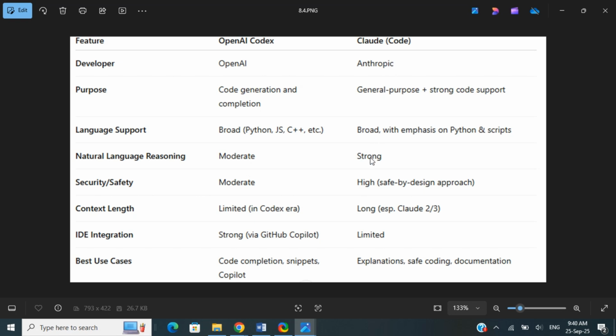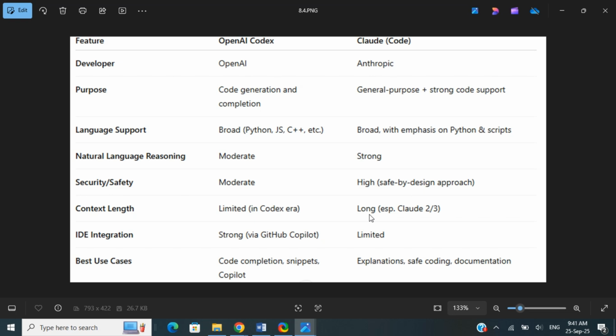The security levels are also similar: moderate for Codex and high for Claude. For context length, Codex is limited, whereas Claude can support long code bases and everything.